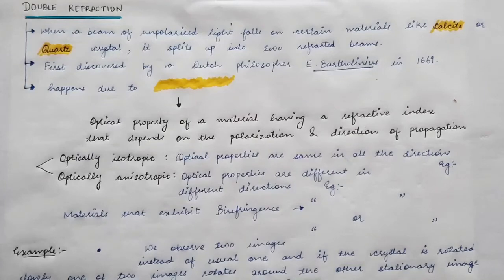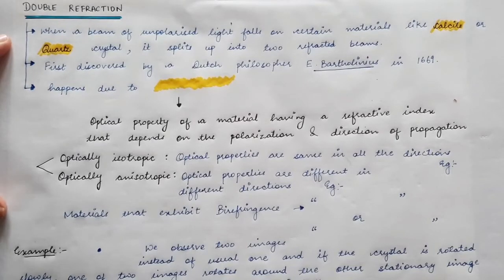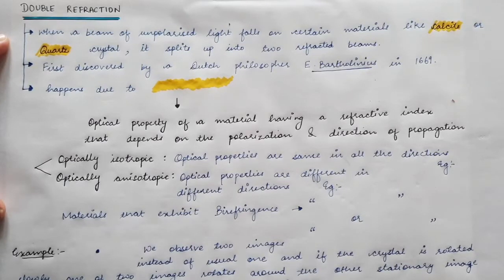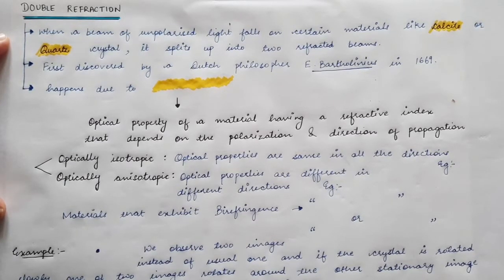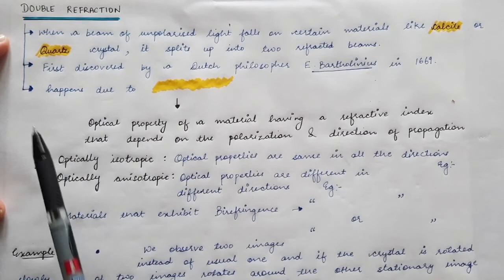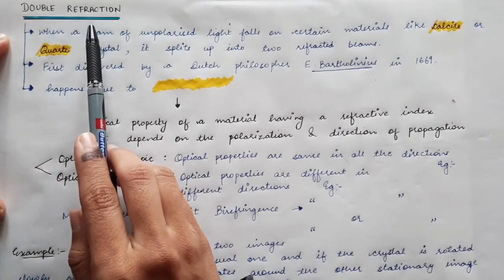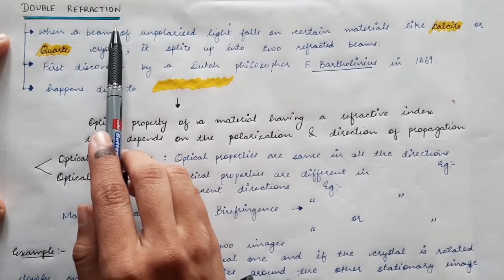In the previous lecture, we discussed how unpolarized light can be transformed into plane polarized light by absorption. Now we are going to see how the Nicol prism helps us in converting the unpolarized light into the polarized one. For that, first of all, we have to look at what double refraction is. You are well aware of the normal refraction that takes place in any medium.